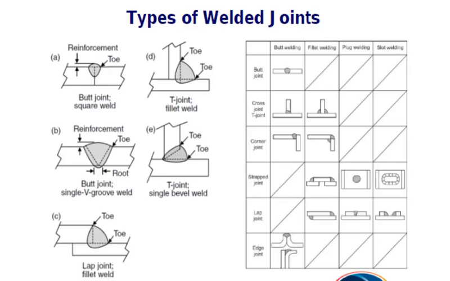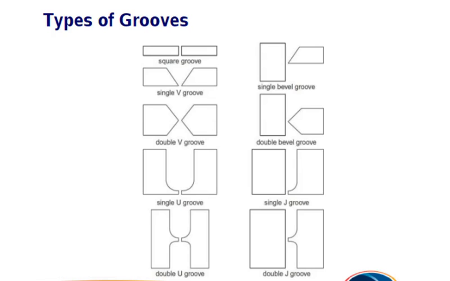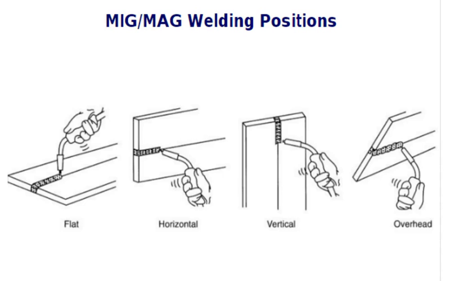The main types of welded joints are the butt joint, T-joint, and lap joint. This is the edge preparation which is to be done before making the welding joint: the square groove and single V groove. The figure shows the positions of welding which is carried out on the material: flat, horizontal, vertical, and overhead.